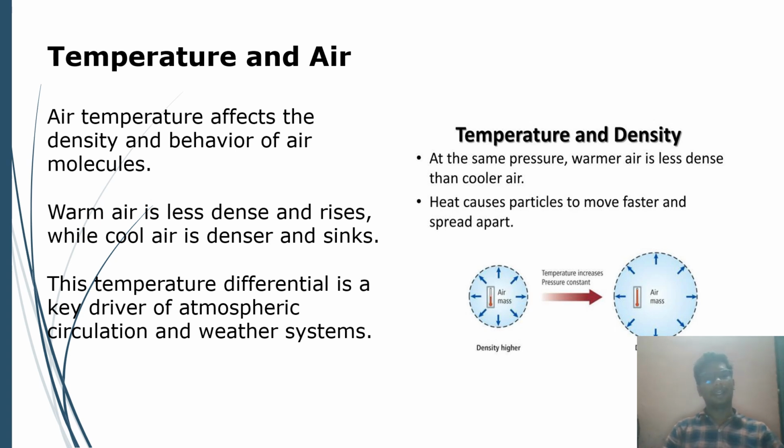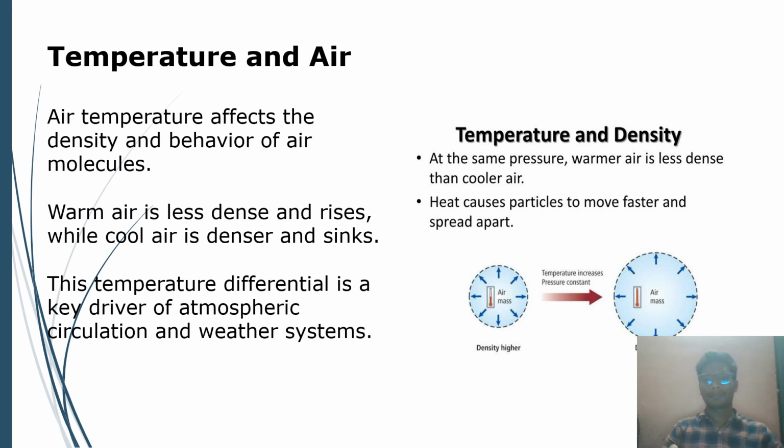Temperature and air. Air temperature affects the density and behavior of air molecules. We lost study in the previous stages where the nitrogen percentage, oxygen percentage and argon percentage we have studied. Temperature and density. At the same pressure, warm air has less density than cooler air.